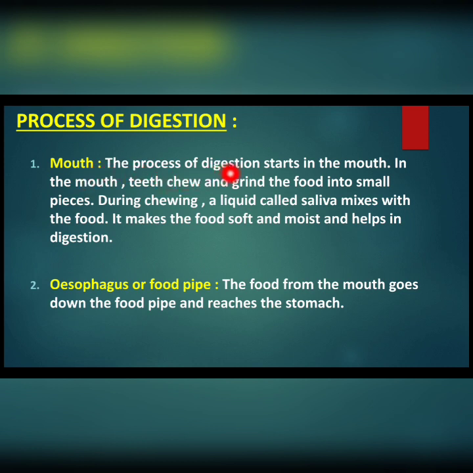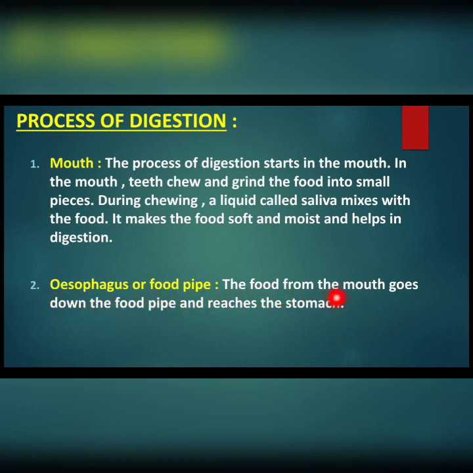The process of digestion starts in the mouth. In the mouth, teeth chew and grind the food into small pieces. During chewing, a liquid called saliva mixes with the food, which makes the food soft and moist and helps in digestion. So it is the function of the mouth in the process of digestion. So what is saliva? During chewing, a liquid mixes with the food, which is called what? Saliva.